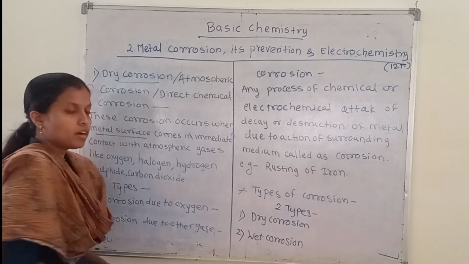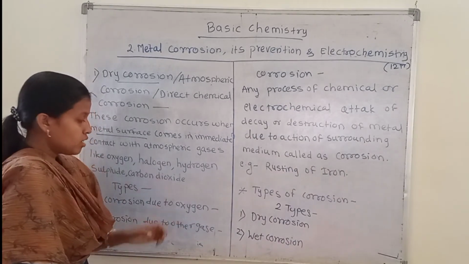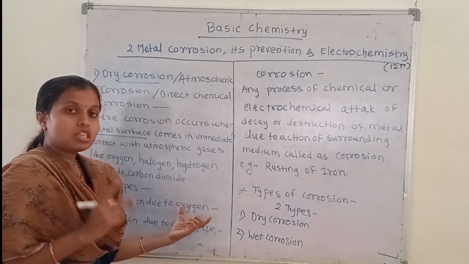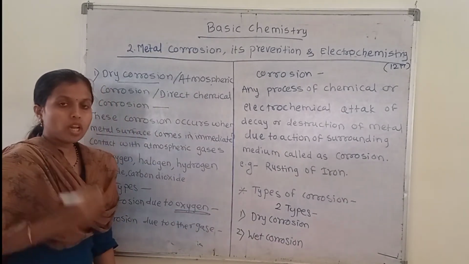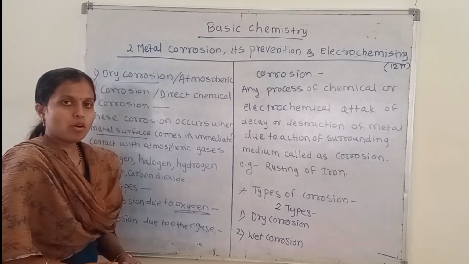In the atmosphere different gases are present, but the main gas responsible for corrosion is oxygen. So oxygen will carry out more amount of the corrosion.